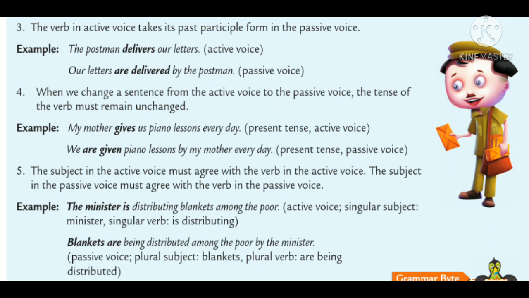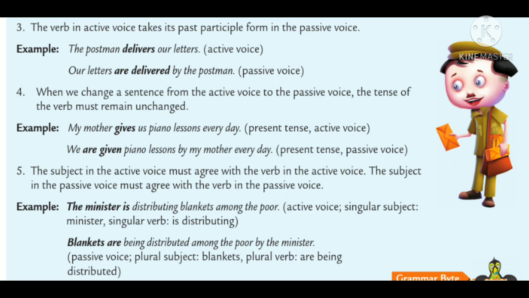Rule number 4. When we change a sentence from the active voice to the passive voice, the tense of the verb must remain unchanged. Example: my mother gives us piano lessons every day.